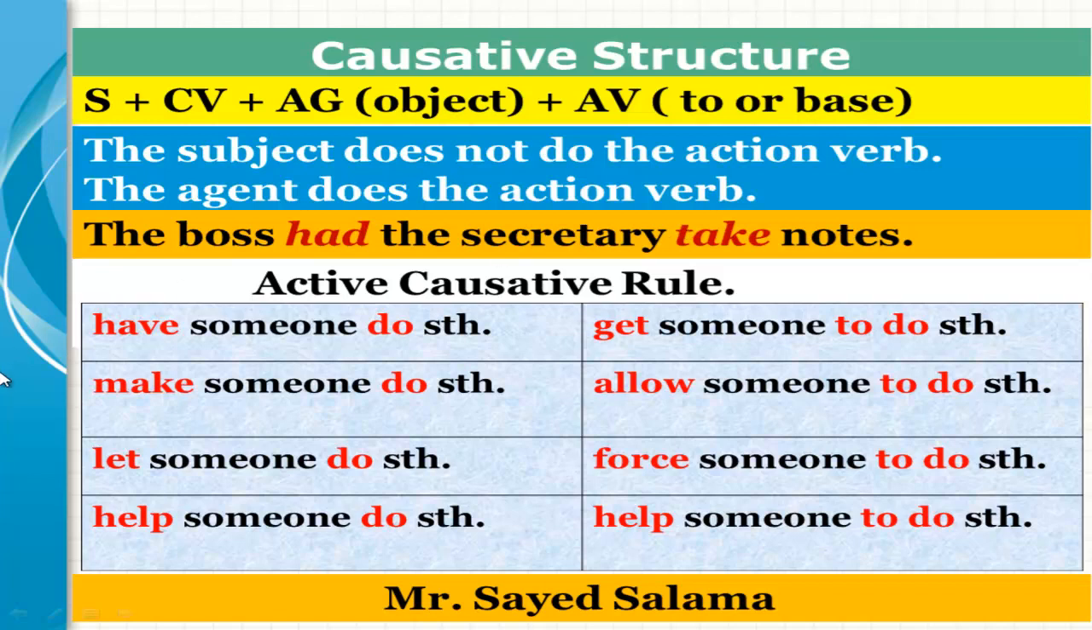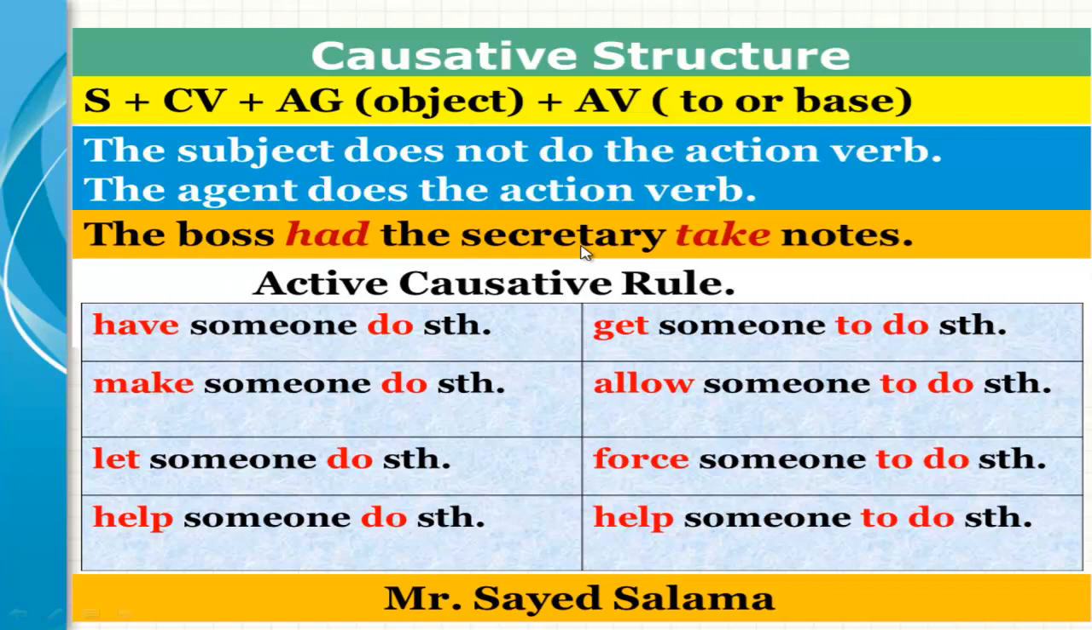For example, when I say the boss had the secretary take notes, this means that the boss didn't do anything. The boss just ordered the secretary to take notes. So the boss is the subject. The secretary is the agent. The boss doesn't do the action of the verb. The secretary does the action of the verb.